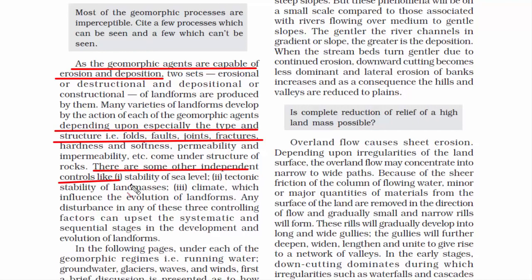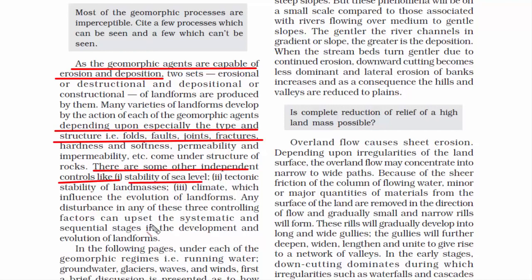So there are three controlling factors that independently influence the evolution of landforms. I want you to remember this because once you understand these factors, you'll be able to make your own analysis on many other geography related topics. Now these three factors are: the first one is stability of sea level.